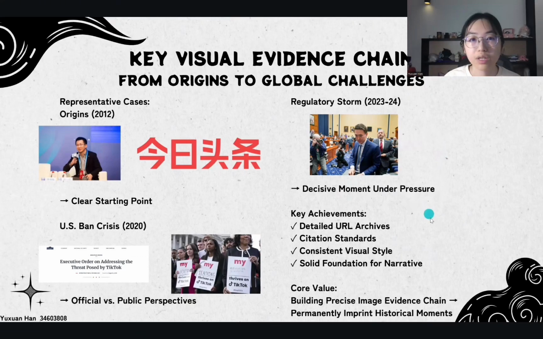In summary, by building a precise image evidence chain, I created a solid foundation for our visual narrative. These carefully selected images will permanently imprint Douyin's historical moments in our audience's minds.